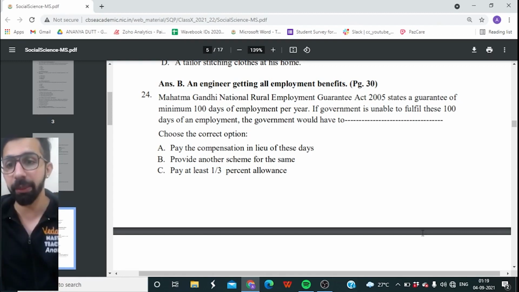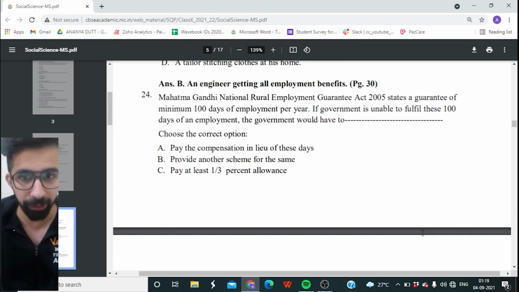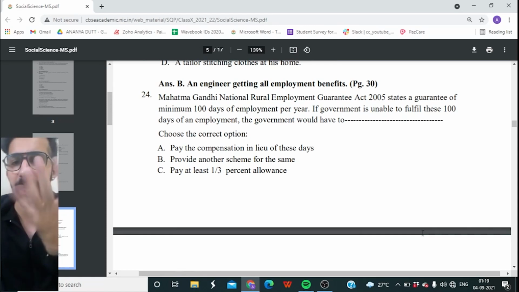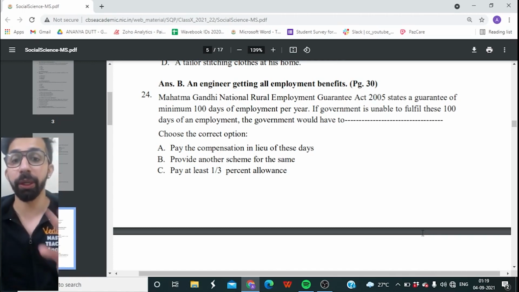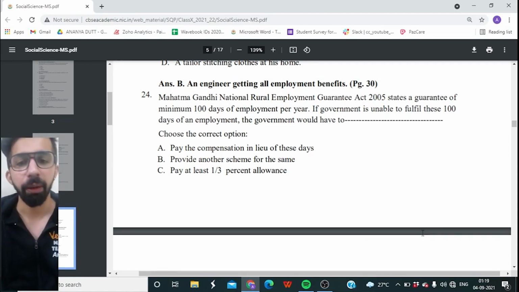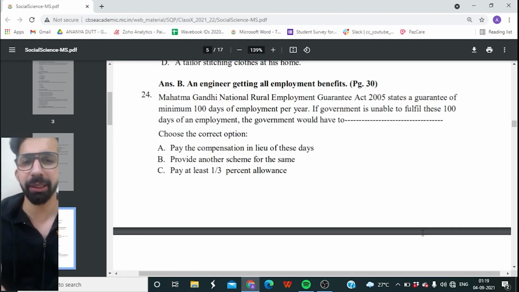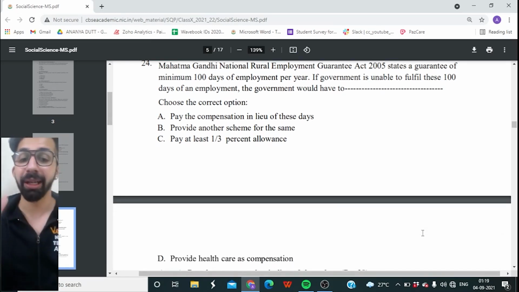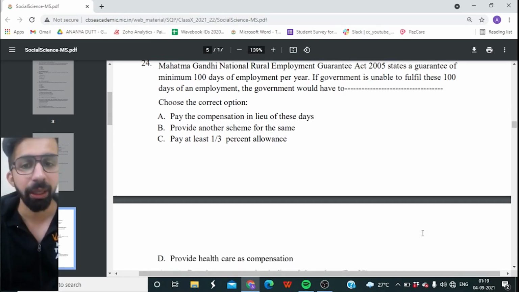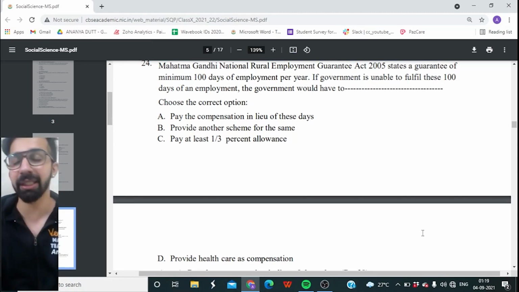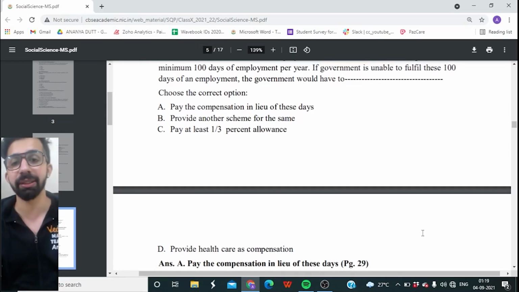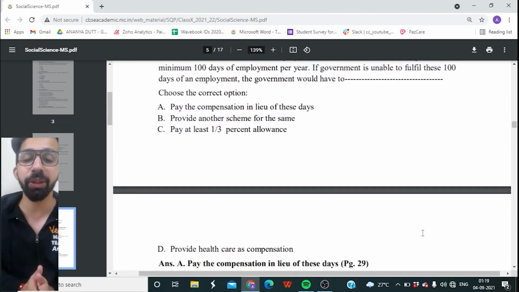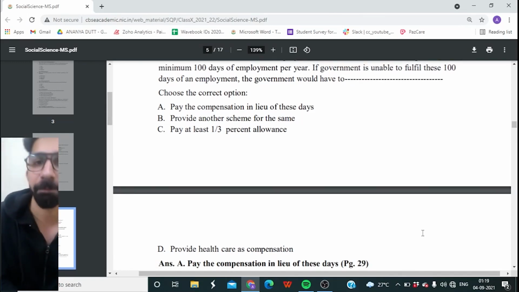If government is unable to fulfill these 100 days of employment, the government would have to pay the compensation in exchange of these days, provide another scheme for the same, pay at least 1/3% allowances, or provide healthcare compensation. It is absolutely easy, guys, and the right answer is option A. Pay the compensation in exchange of these days. That's it. And here we complete section number A.